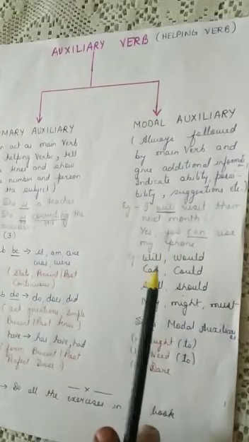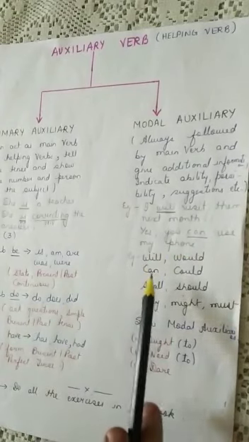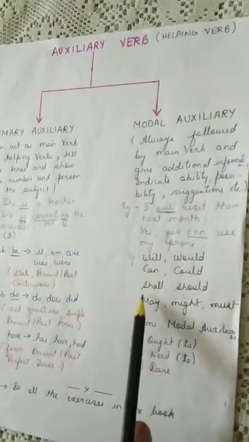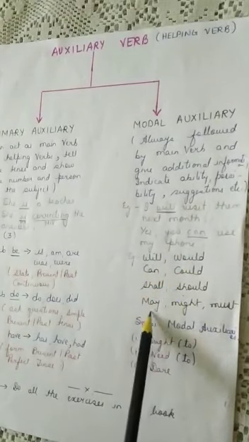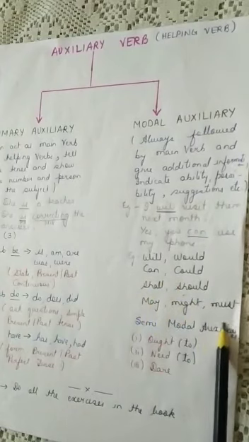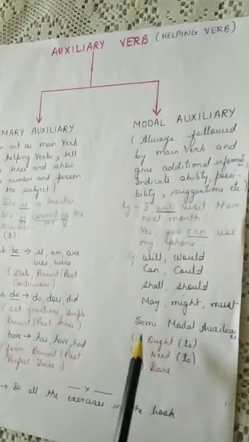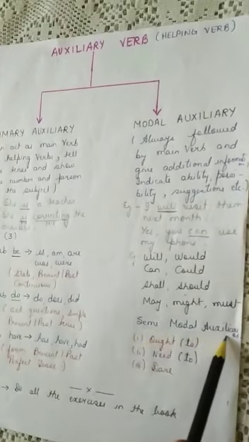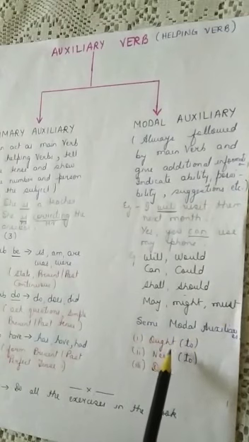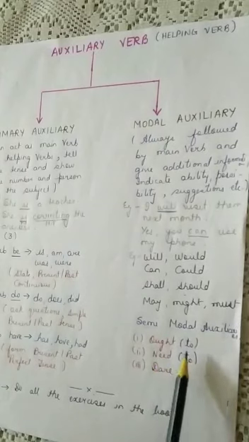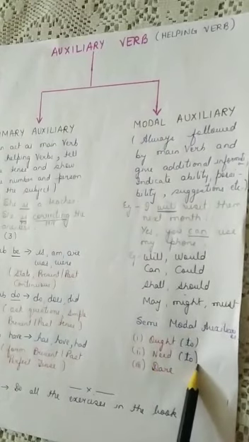Some examples of modal auxiliaries are will, would, can, could, shall, should, may, might, must. So all these are modal auxiliaries. And there are also three semi-modal auxiliaries, and they are ought, need and dare. With ought and need, we always use to.